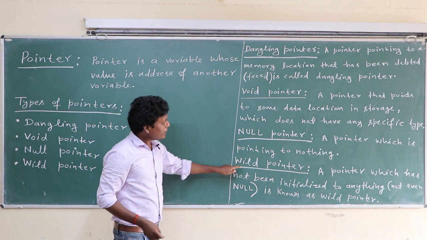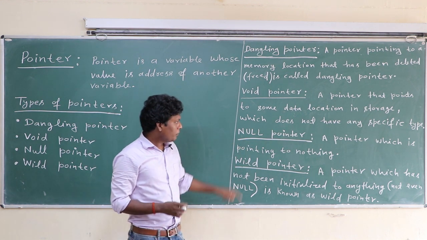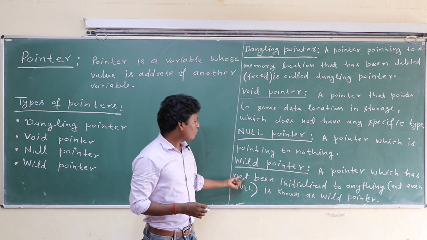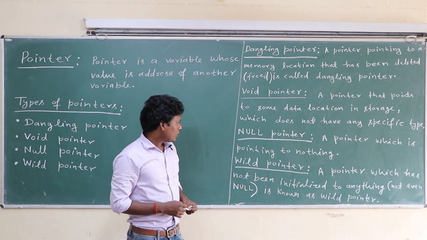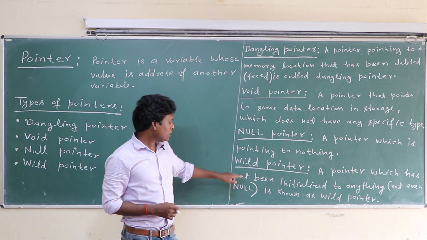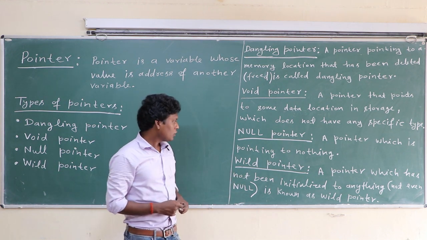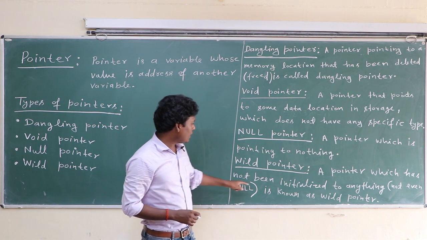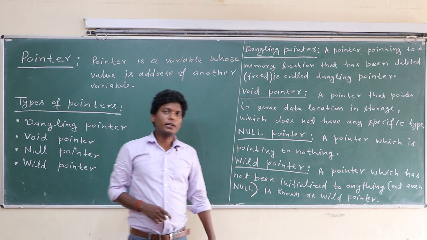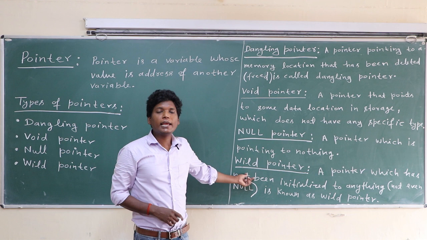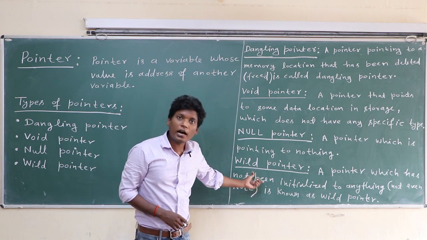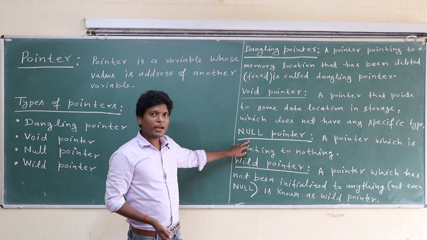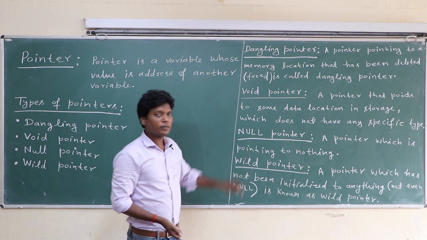Okay, but in wild pointer, a pointer which has not been initialized to anything, not even null. Okay, not even null is known as wild pointer. Here be assigned non-null garbage value. In absence of address, here be assigned null.